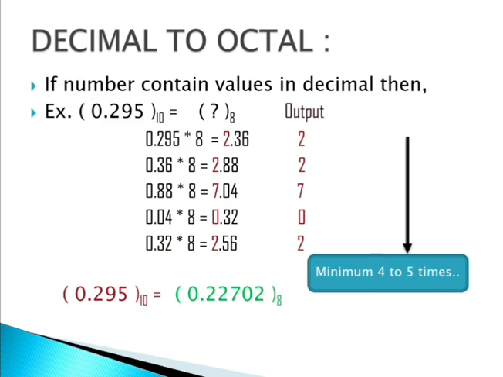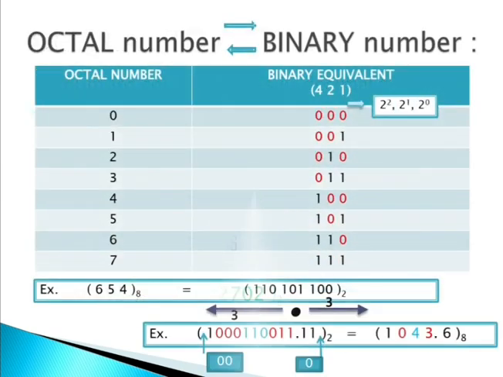0.36 into 8 is 2.88 and 2 is the output. 0.88 is moving further. The same way we have to do it again and again, at least 4 to 5 times. See, top to bottom we have to write. 22702 is our answer when we are converting decimal to octal.